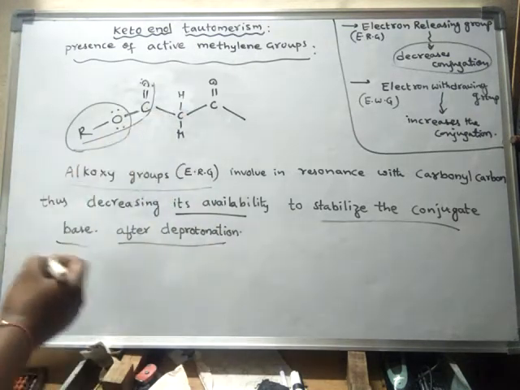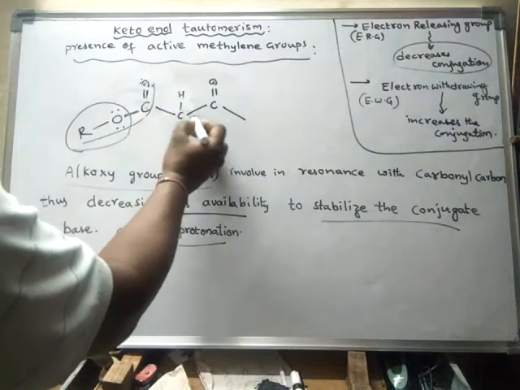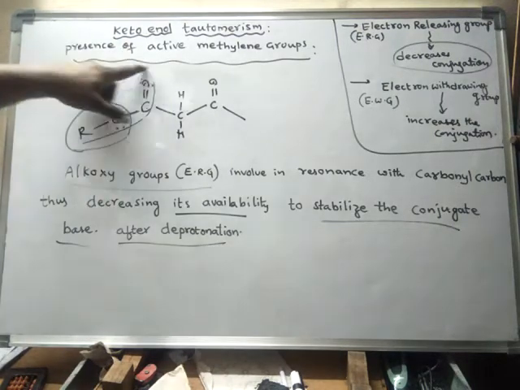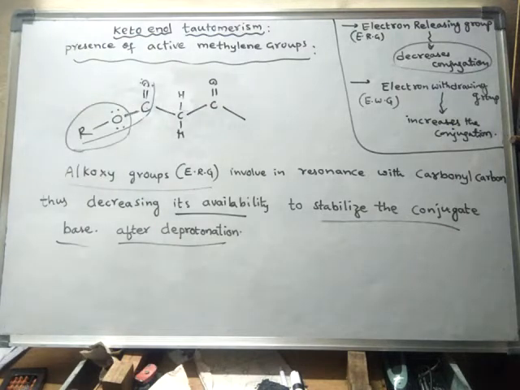Whenever conjugation is increased, the substance will turn into enol form. So what happened? The presence of the active methylene group affects the enol form.